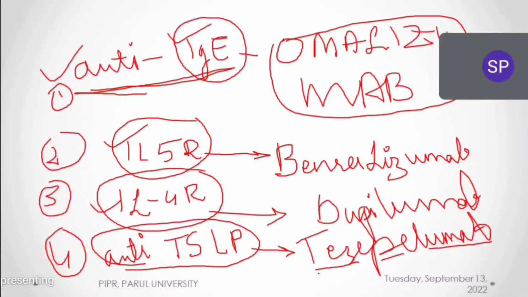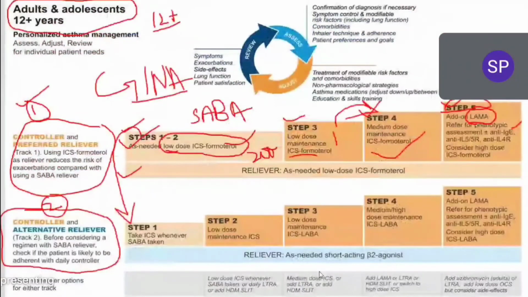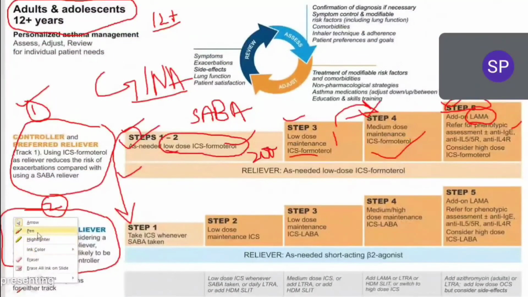If anybody is interested in writing an article, you can write the drug information about tezepelumab. If you are interested, you can write this drug information. We will publish in some pharmaceutical journals. Okay, so for GINA guidelines, these are important guidelines. In GINA guidelines, we have track 1 and track 2.